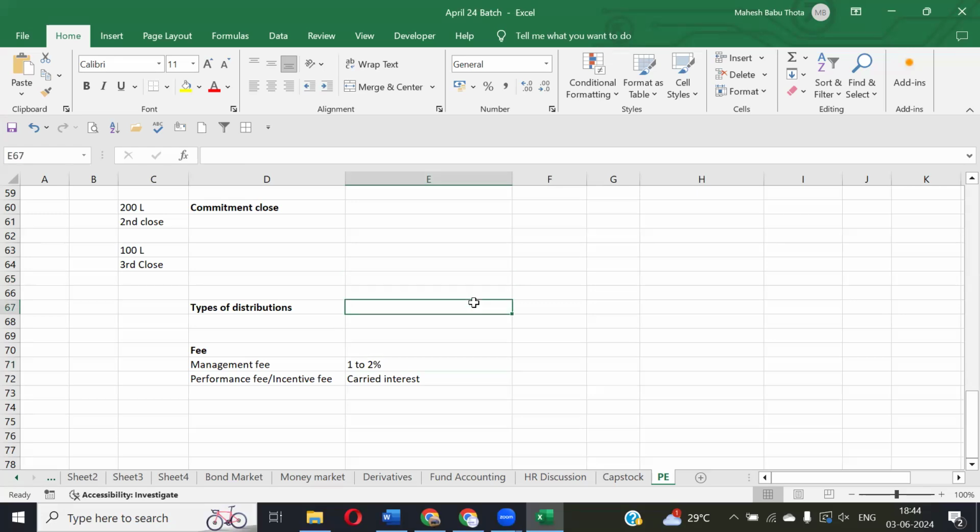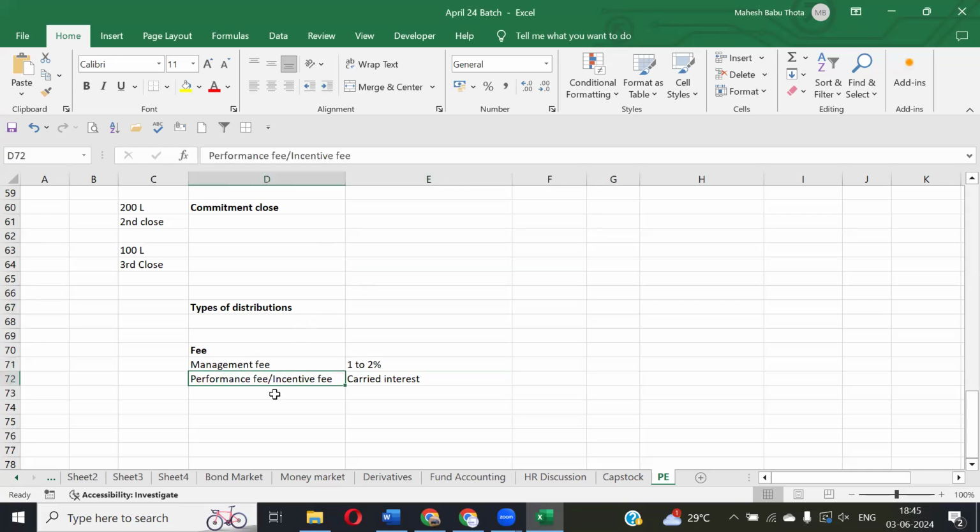So we're talking about the management fee calculations. Management fee is something charged irrespective of the performance, regardless of the performance of the fund. So the general partner will charge fees from the limited partners. Basically, they will charge it to the fund itself as an expense. So that is called the management fee.